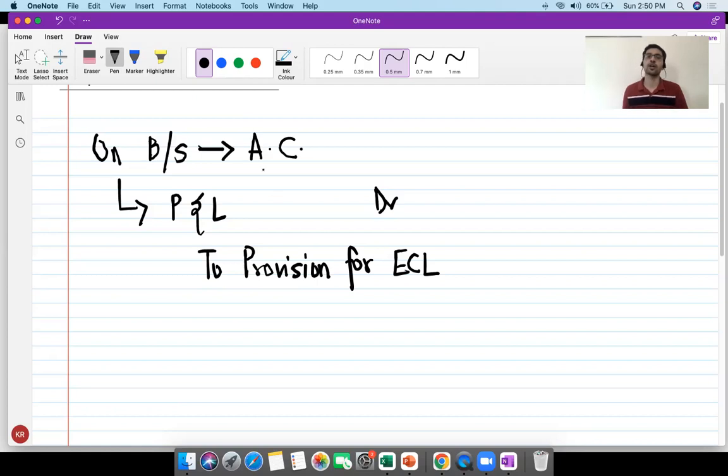Let me just make it a little more clear. This is for on balance sheet amortized cost exposures. Just like how we used to create P&L debit to provision for bad and doubtful debts, it's an exact replica of the same. P&L debit to provision for ECL.